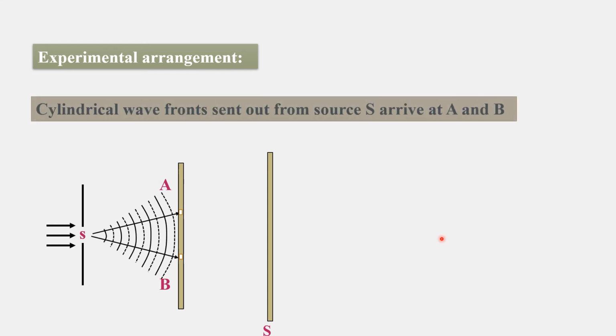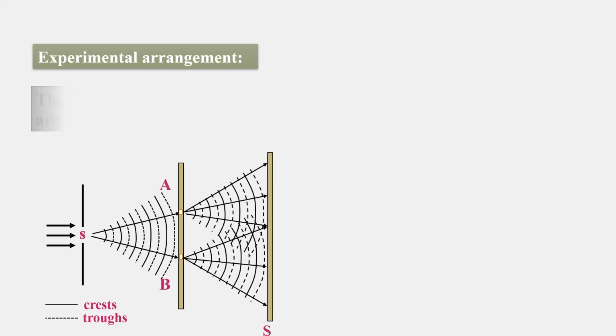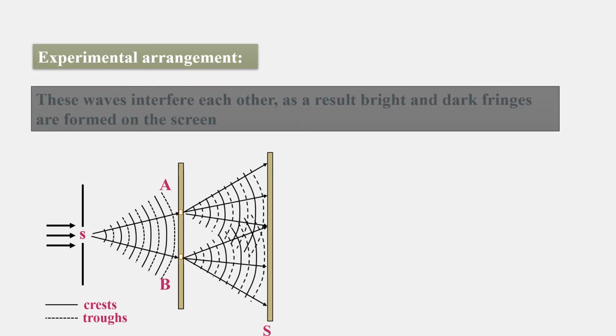Cylindrical wavefronts sent out from the source S arrive at A and B. Waves of the same frequency, same amplitude and with zero phase difference emerge from A and B. These waves interfere with each other. As a result, bright and dark fringes are formed on the screen.